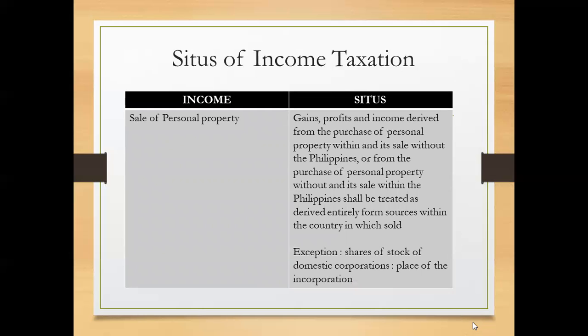So when there is a sale of personal property, it shall be treated as derived entirely from sources within the country in which it is sold. An exception to this is shares of stock of domestic corporations, the situs of which is the place of incorporation. So that ends our lecture video, and I hope that you have enjoyed the whole lecture.